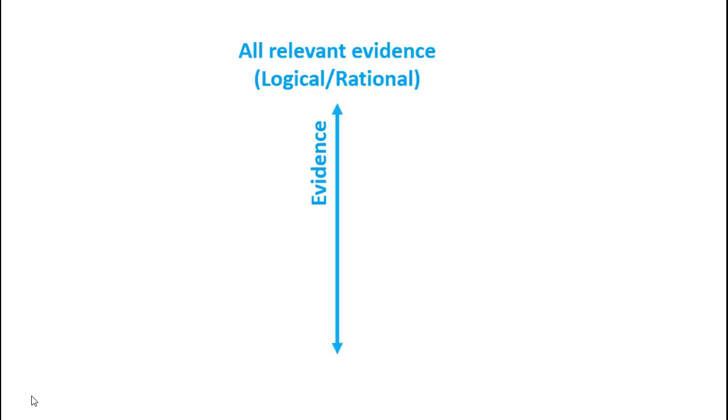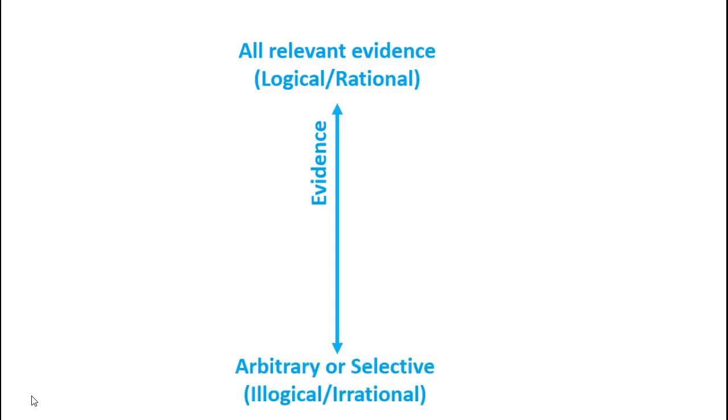Suppose we plot evidence as a vertical axis, and on one end we have all the relevant evidence from the Mahabharata text in this case, which is of course a logical and rational approach to use all the evidence. The other end is a set of arbitrary or selective evidence, which is non-scientific, unscientific, illogical, irrational.